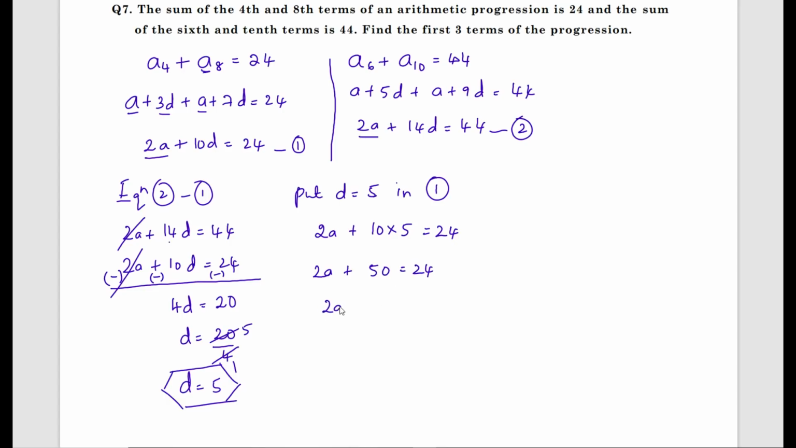Which is equal to 24. 2A equals 24. Shift plus 50 to the other side, it becomes minus 50. Now 2A equals 24 minus 50, which is minus 26. Now A equals minus 26 by 2. A equals minus 13. A equals what? Minus 13.